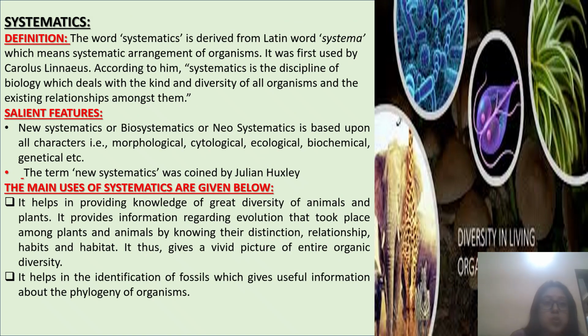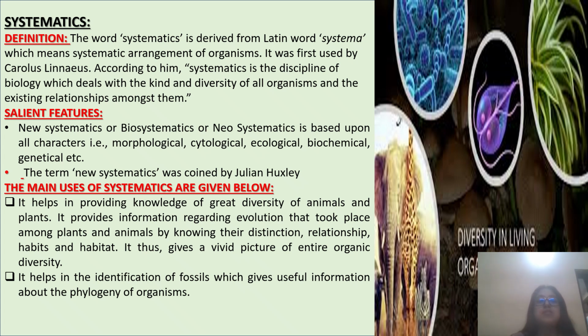And next, the most important topic is systematics. The word systematics is derived from the Latin word systema, which means the systematic arrangement of organisms. It was first used by Carolus Linnaeus. According to him, systematics is the discipline of biology which deals with the kinds and diversity of all organisms and the existing relationships among them.